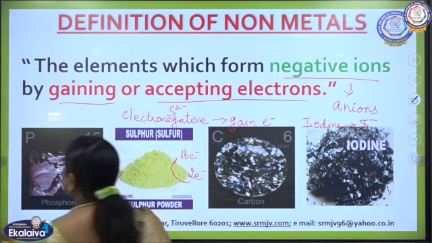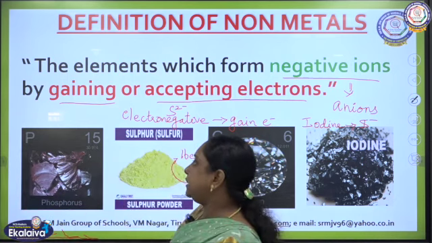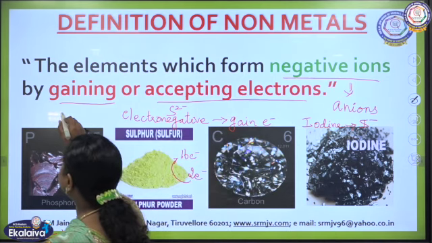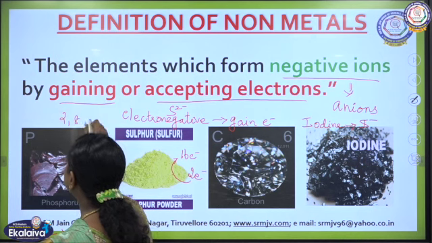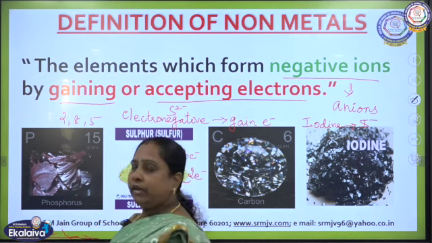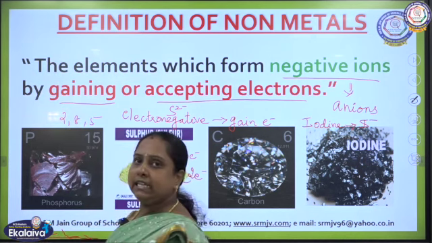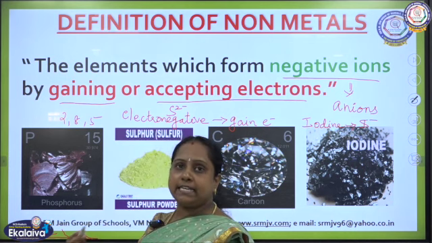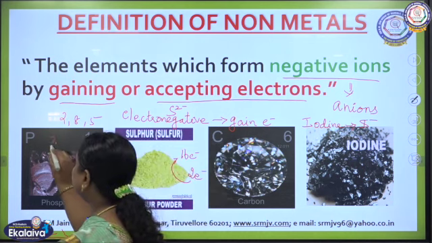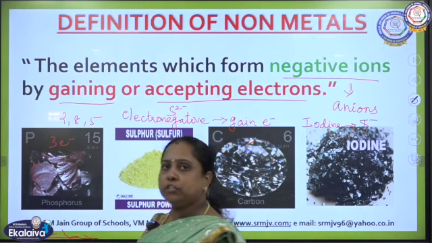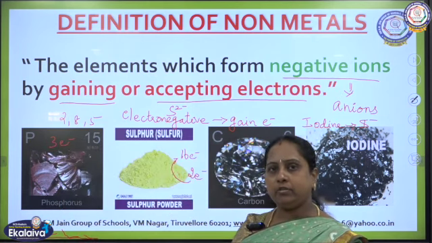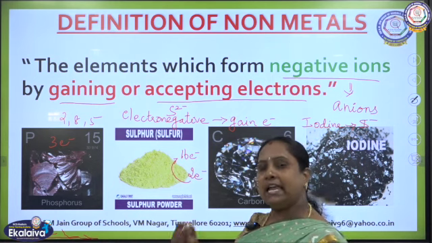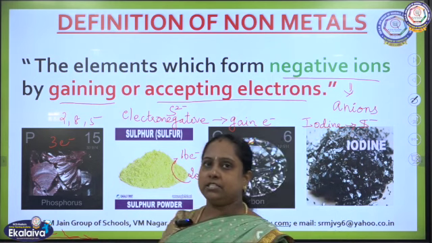And then phosphorus, where there are already 15 electrons. The 15 can be distributed as 2, 8 and 5. There are 5 electrons already in the outermost shell. So how many electrons does it have to gain? 3 more electrons should be gained by phosphorus to form an anion. So this is how non-metals gain electrons and form negatively charged ions.